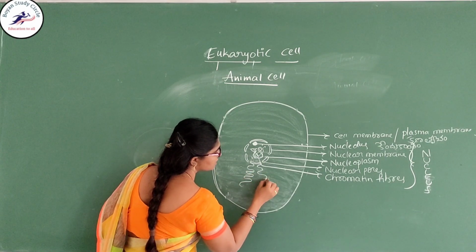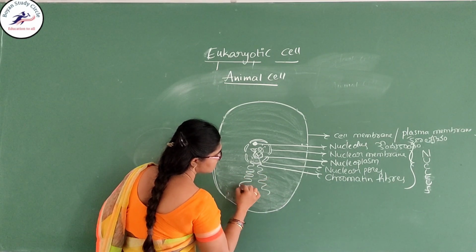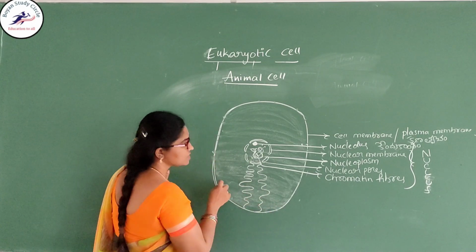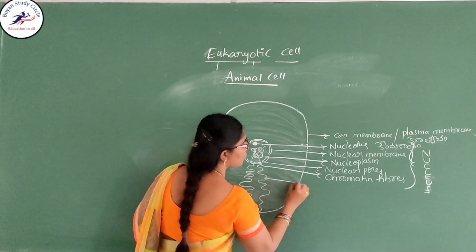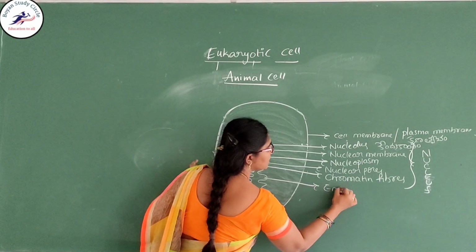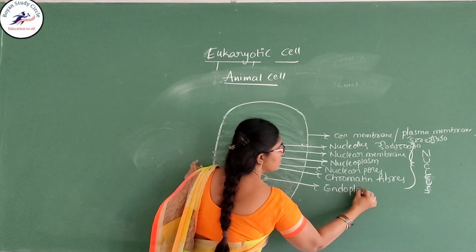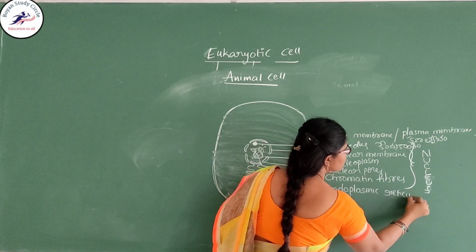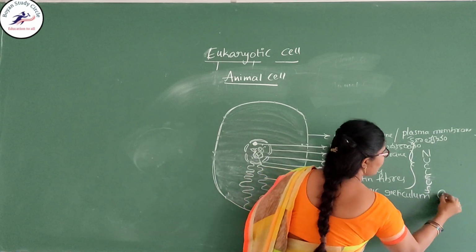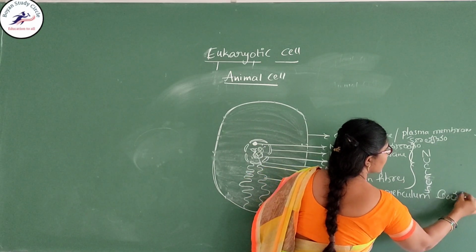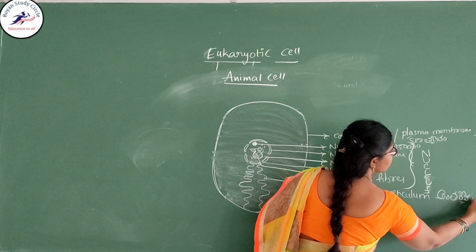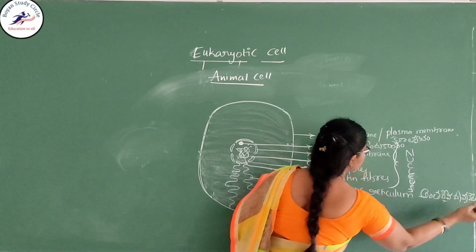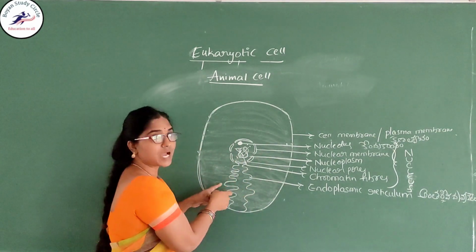These special structures are like a network-like structure which is useful for giving support to the cell. These are called the endoplasmic reticulum. This endoplasmic reticulum is called antarjeeva dravya jalam. So this is the cytoskeleton.